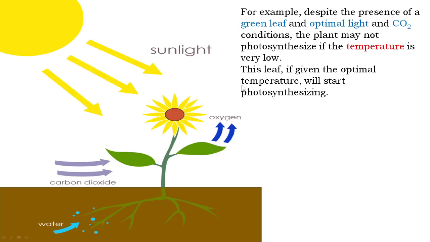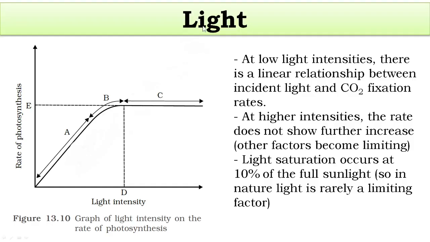So, light. It is a factor which affects photosynthesis, the rate of photosynthesis. Now, at low light intensities, in the graph you see light intensity is low.